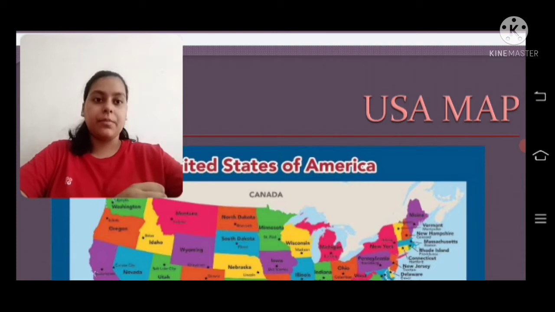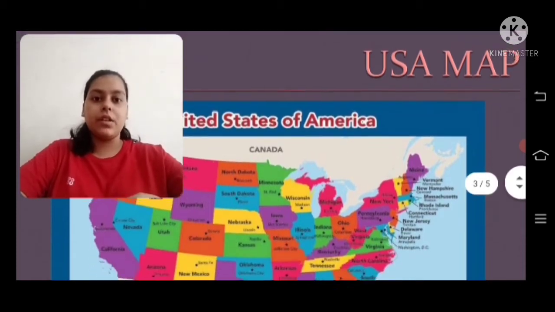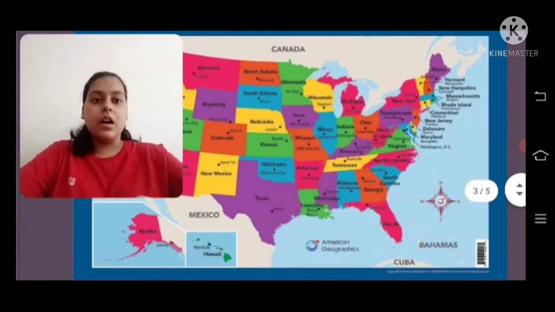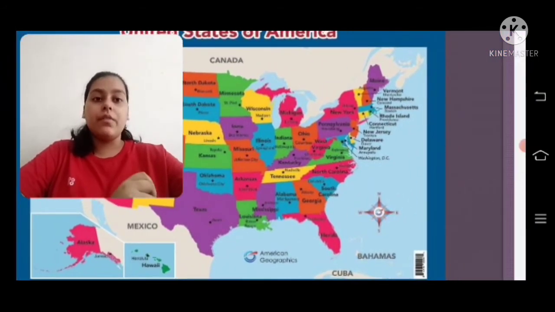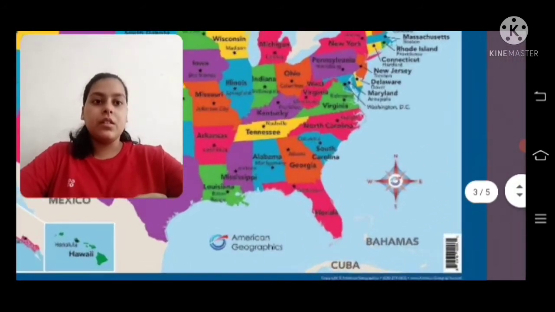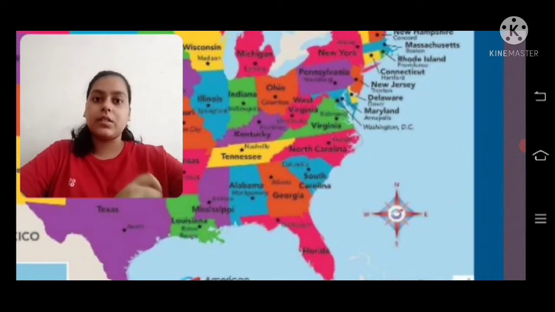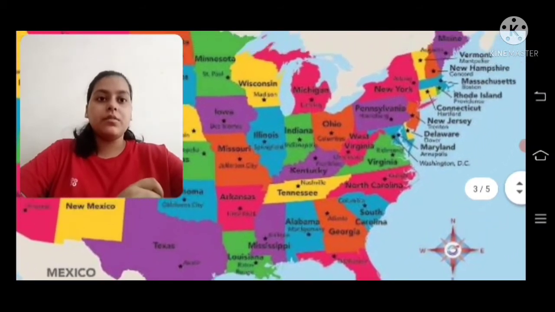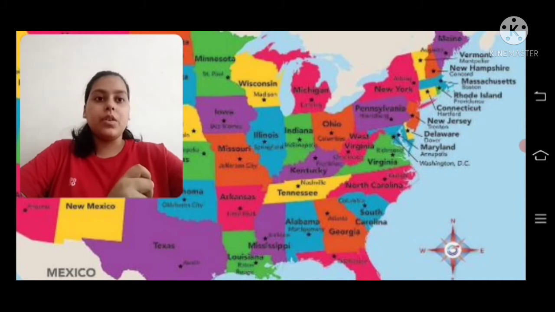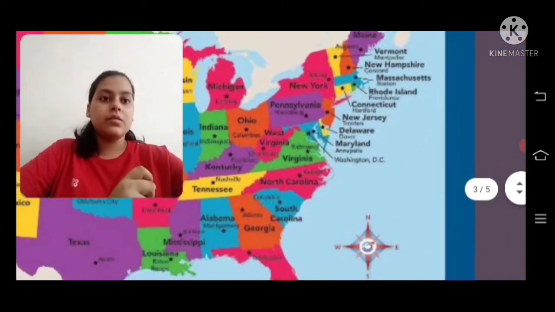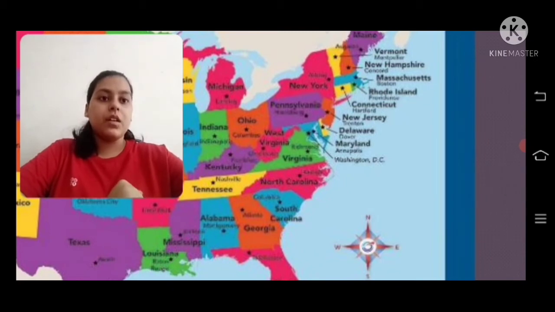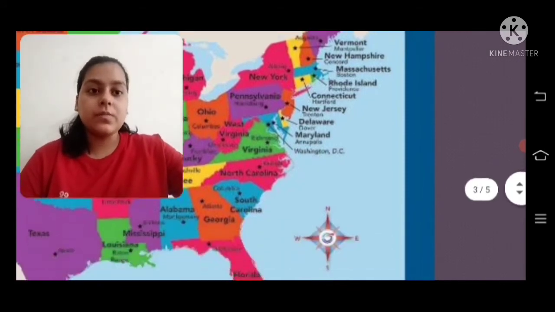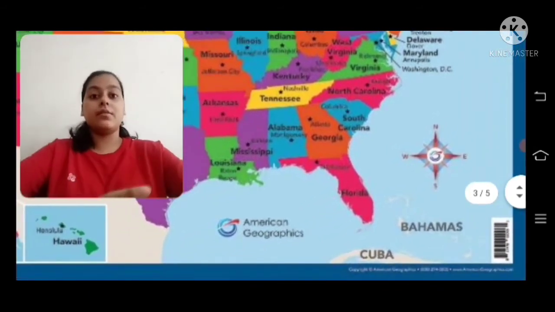These are the states of America: Washington, Oregon, California, Nevada, Idaho, Wyoming, Utah, New Mexico, Texas, Alaska, Hawaii, New York, New Jersey, Philadelphia, Florida, Georgia, South Carolina, North Carolina, North Dakota, South Dakota, Nebraska, Kansas, Oklahoma, Missouri, Michigan, Illinois, Indiana, Ohio, Maryland, Delaware, Connecticut, Rhode Island, Massachusetts, New Hampshire, Vermont, and so on are the states of the United States of America, right?